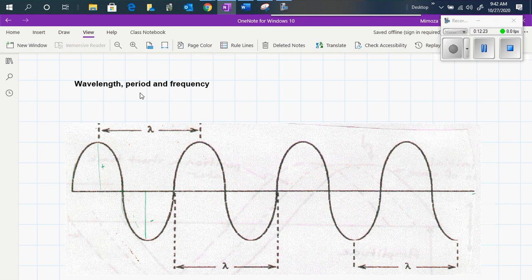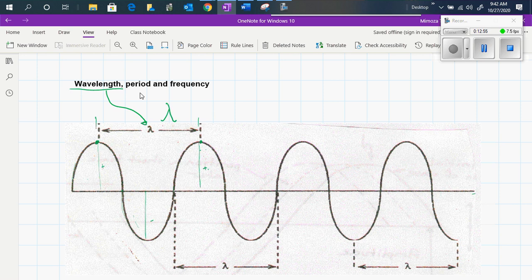So as you see here, you have two consecutive positive wave pulses, and the distance between those two consecutive wave pulses is known as the wavelength. And the letter that we use for the wavelength is lambda.